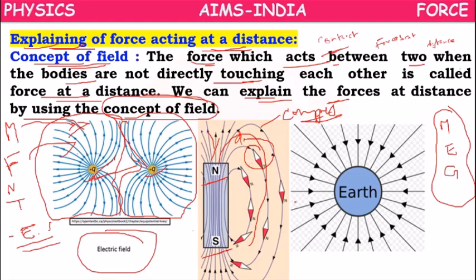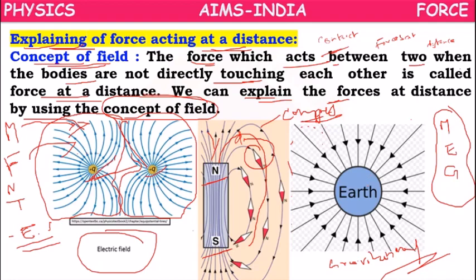This is called magnetic field. In the same way, Earth also will create a field called gravitational field around it, so whichever objects come into the gravitational field will be attracted towards it.